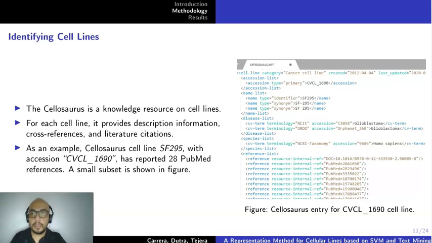Identifying cell lines. The Cellosaurus is a knowledge resource on cell lines. For each cell line, it provides description information, cross-references, and literature citations. As an example, in the figure you can see the Cellosaurus cell line SF295, which has reported 28 PubMed references.